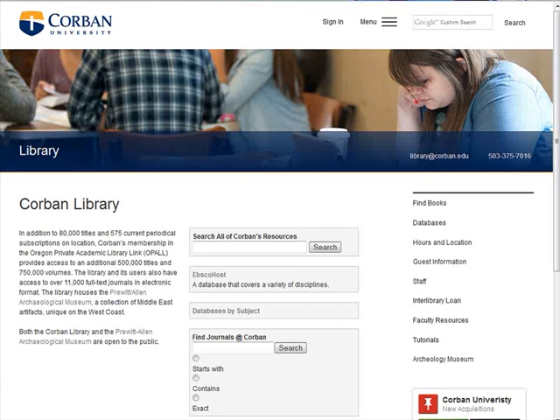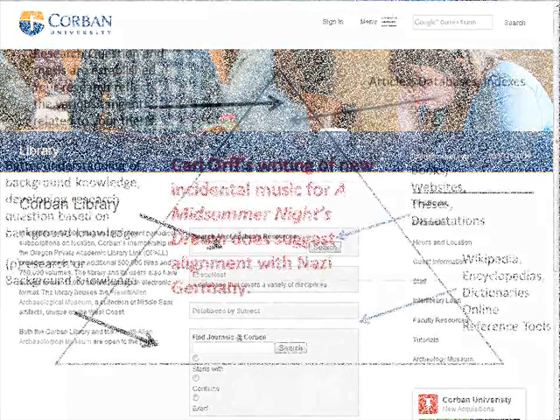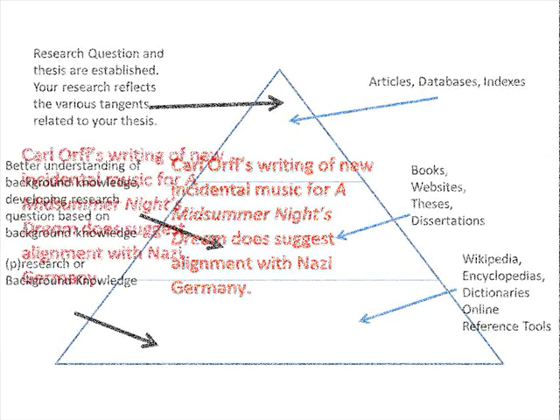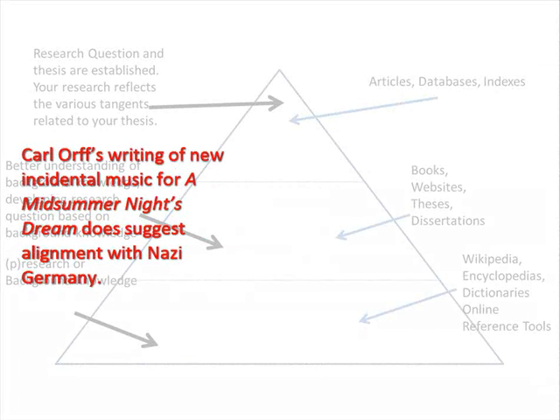This tutorial will discuss how to find resources related to your thesis or research question. The research question we will be working with is: Carl Orff's writing of new incidental music for A Midsummer Night's Dream does suggest alignment with Nazi Germany. In a previous tutorial, we discussed how to develop a research question from some topics.